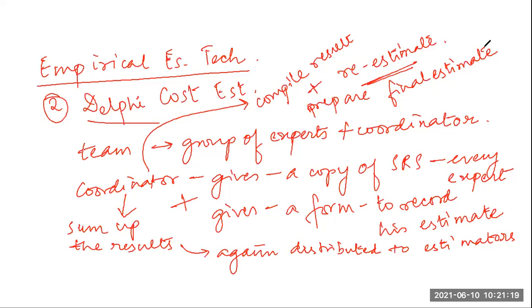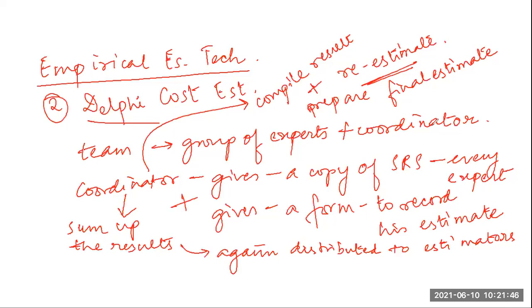Each and every panel member will prepare their own estimates, applying their own knowledge. Then no one can influence anyone. So this was the major shortcoming of the expert judgment method, which was overcome in the Delphi cost method, that is, influence is not acceptable, biasing is not acceptable.